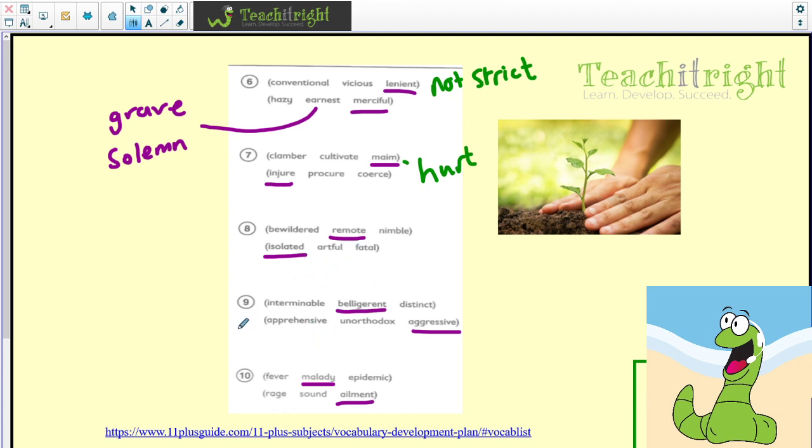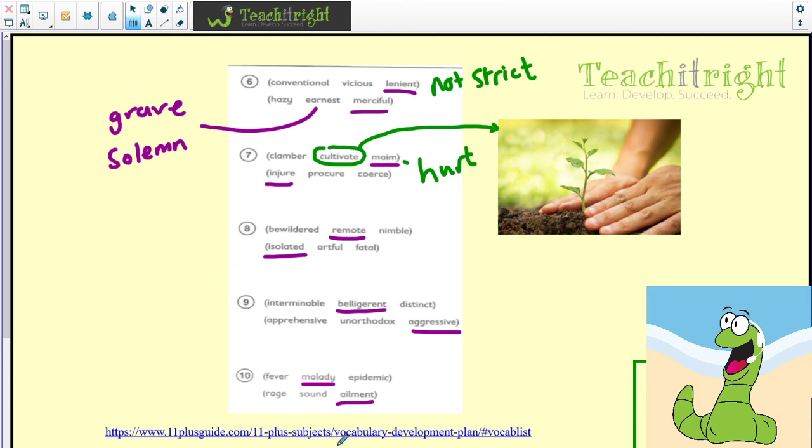And then we've got number 9, belligerent and aggressive, those are synonyms. And then question 10, malady and ailment, so having an injury. I've also put cultivate, because cultivate I'm pretty sure was one of the words here. Here's the word cultivate, just showing you what that means, obviously to grow or dig, to cultivate the land. And earnest, grave and solemn, again may have been a new word.